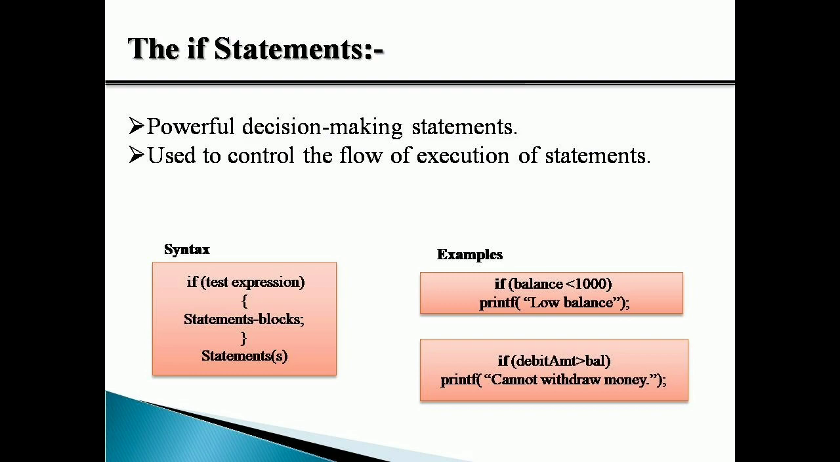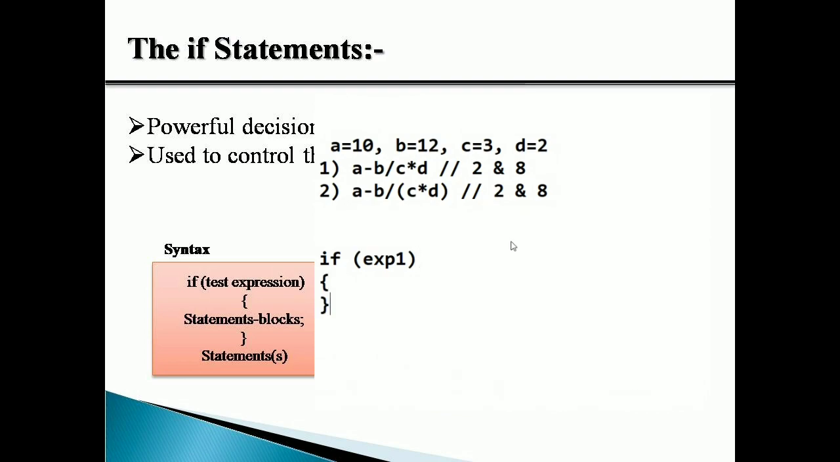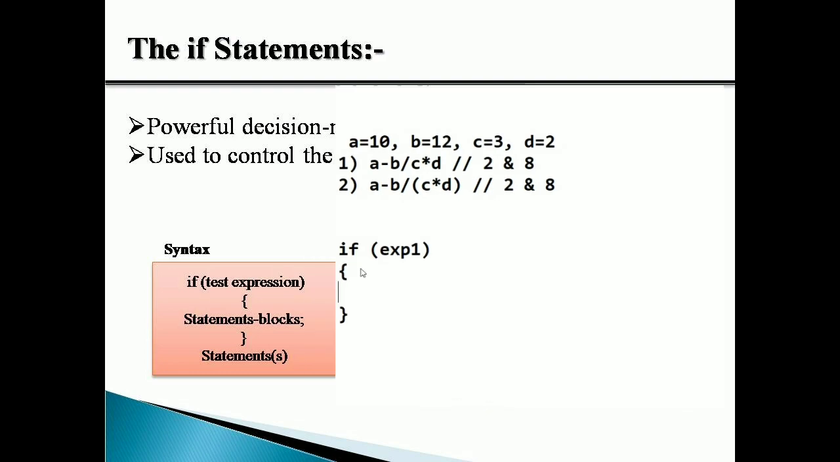Consider an example: if, and I will write expression 1. So I want to check this expression 1. If this expression is true, in the curly brackets I have to write certain statements. Now these statements will be called true block statements. Why are they true block statements? Because my condition is true, and only then have I entered this block of code.